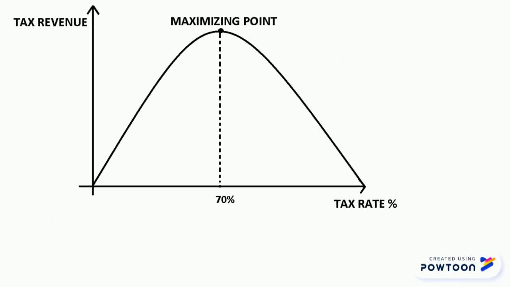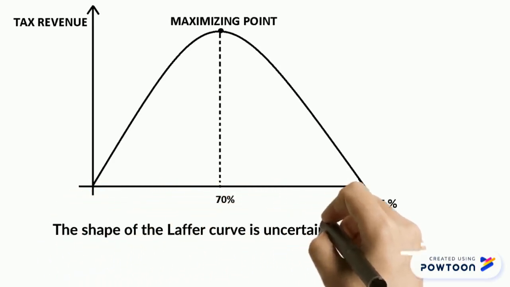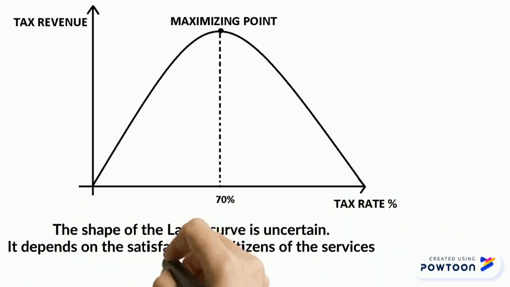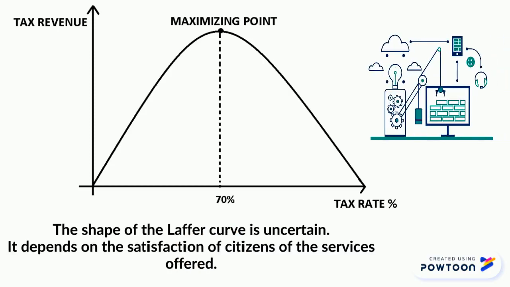This is the ideal curve, where the maximizing point is a 70% tax rate. However, the shape of the Laffer curve is uncertain, so you can imagine different situations. In fact, if citizens are not satisfied with the services that the state offers, the maximizing point will be lower.